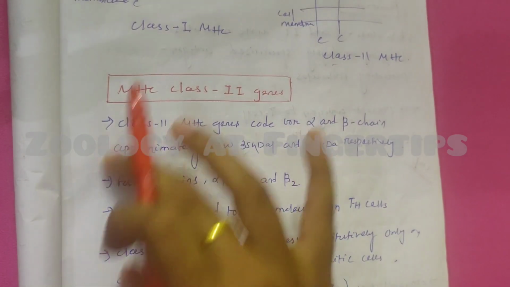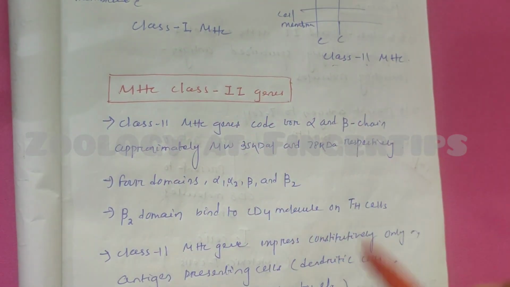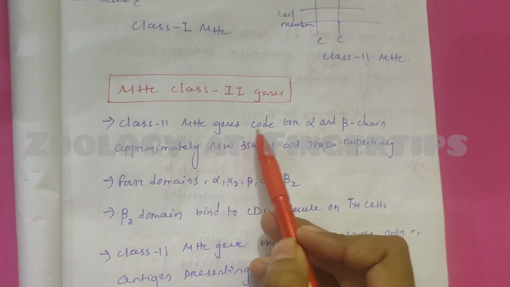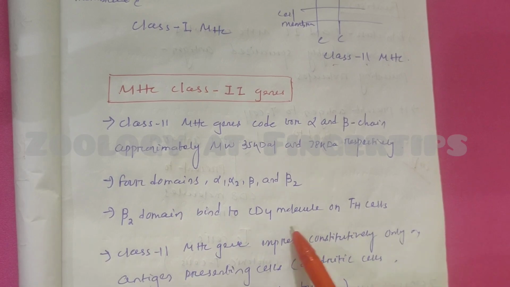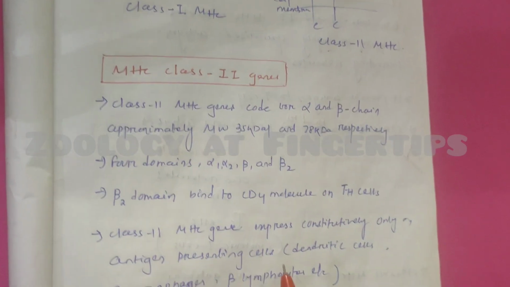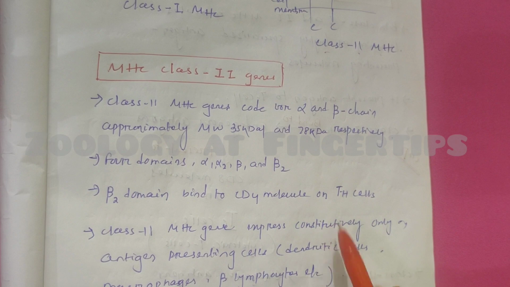Now coming to the details about class 2 MHC genes. Class 2 MHC genes code alpha and beta chains, with molecular weights of approximately 35 kilodalton and 28 kilodalton respectively. It has four domains: alpha 1, alpha 2, beta 1 and beta 2. The beta 2 domain binds to the CD4 molecule on helper T cell.